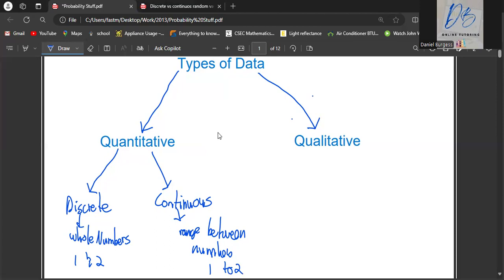Examples of discrete data are the amount of buildings. You can't have half a building or a quarter of a building. It's only one building or no building. The amount of buildings, bottles, cups, computers, fingers, those are discrete types of data. Continuous would be like time, weight, mass, length. Anything that you can have readings in between or a range will be considered continuous.